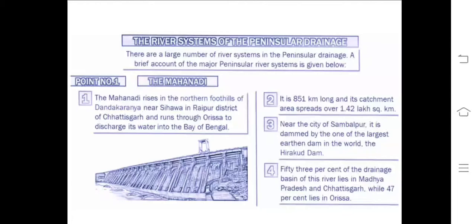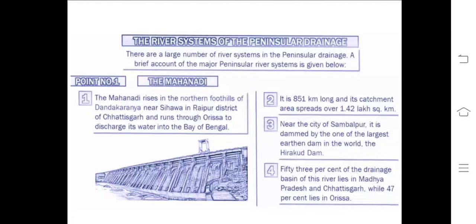Yes, yesterday I told you. You see 1.42 lakh. But the Ganga basin is larger compared to the Indus. Because it is all about the basin, not just the river. Yes, tributaries are also taken into account.